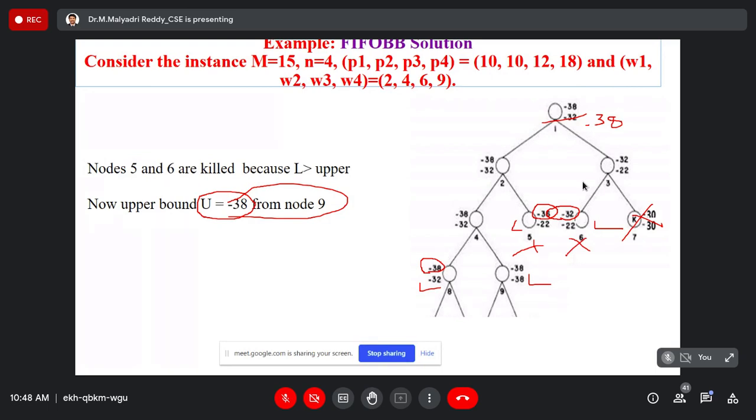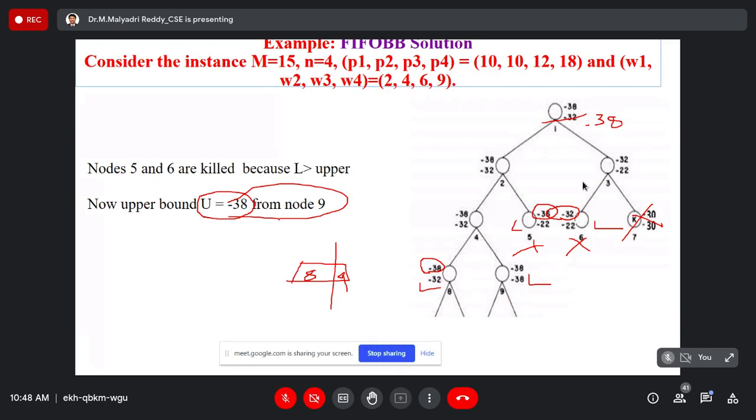So the remaining live nodes are 2, 4, 6, and 9. No, 8 and 9 only. Okay. 4 became the E node, and 5 and 6 were just killed. Yes, sir. The remaining nodes are 8 and 9 only, sir.